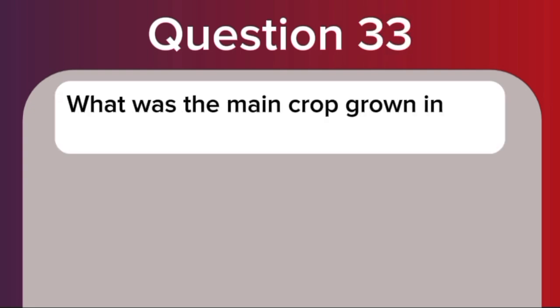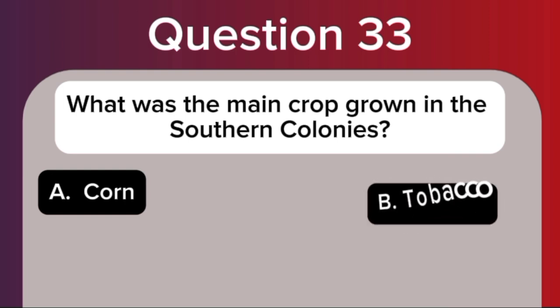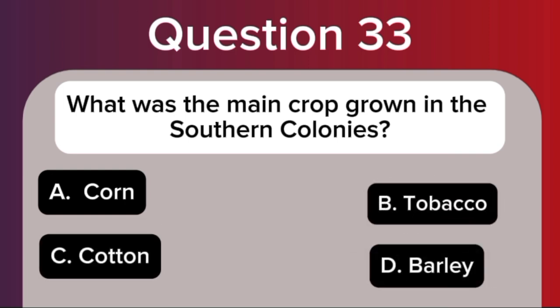Question 33. What was the main crop grown in the southern colonies? A. Corn. B. Tobacco. C. Cotton. D. Barley.